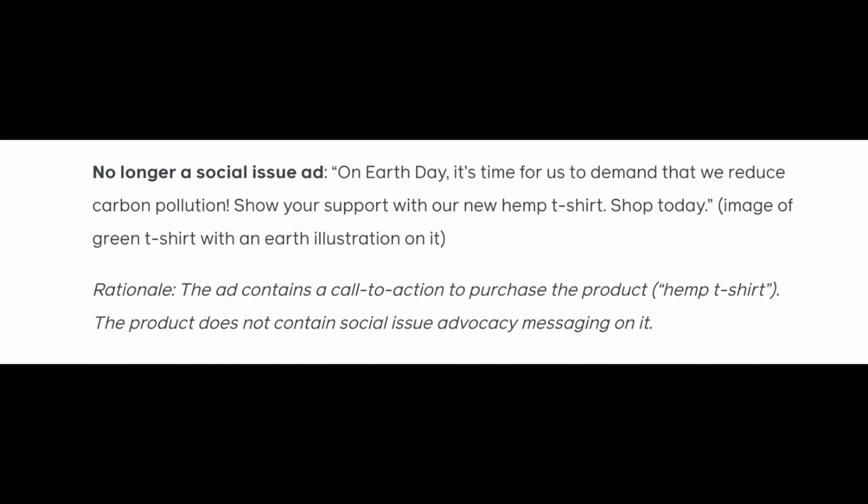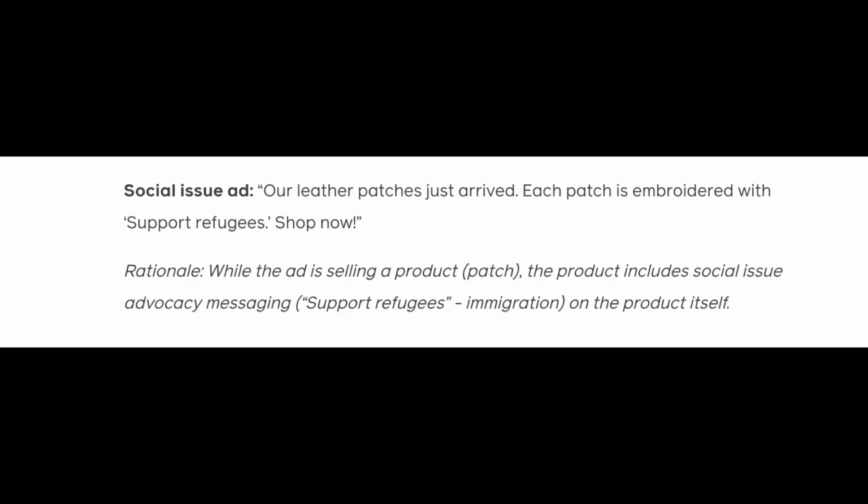Okay, here's an example of one that will remain a social issue ad. Our leather patches just arrived. Each patch is embroidered with "Support Refugees." Shop now. And the "Support Refugees" message is on the product itself.